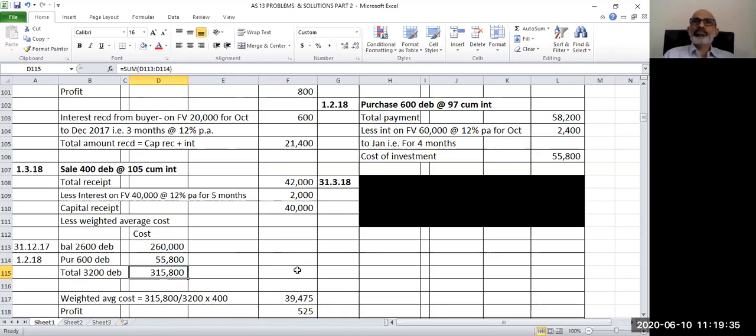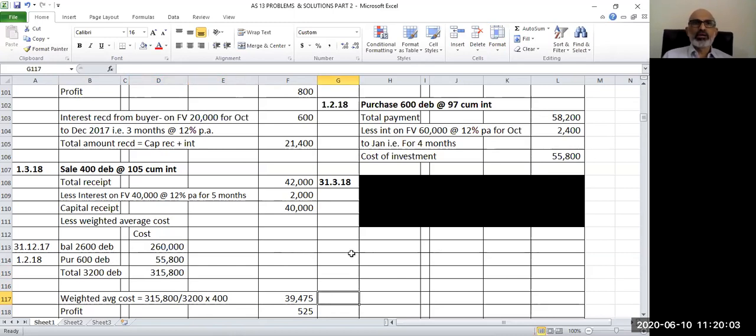Then I purchased another 600 debentures, with cost 55,800, and added that. So now I have 3,200 debentures and total cost 3,15,800. So my weighted average cost will be 3,15,800 divided by 3,200 multiplied by 400 debentures which are now sold. So it comes to